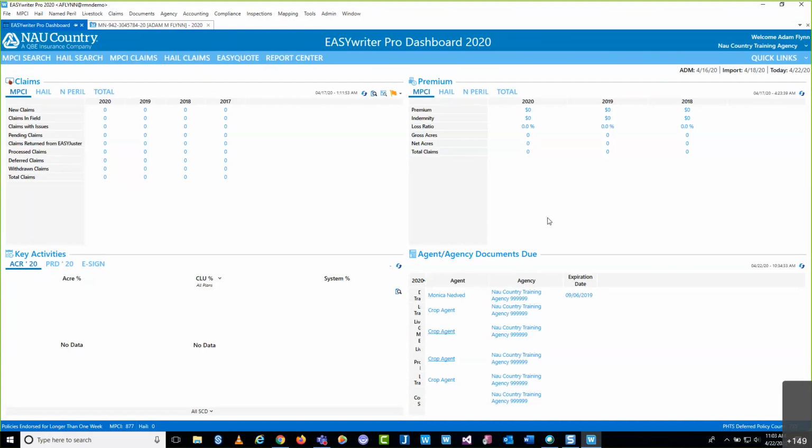So the first feature we're going to look at will be from within EASYwriter Pro.